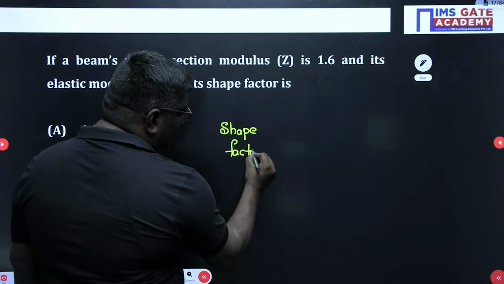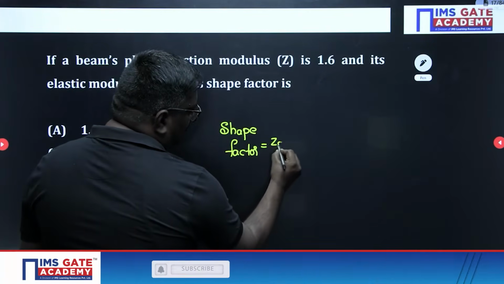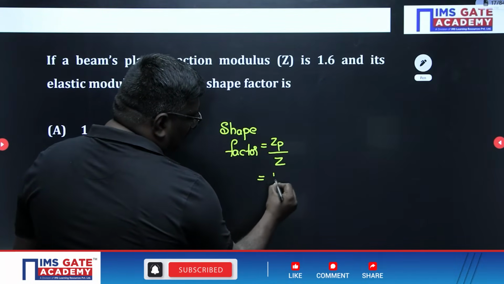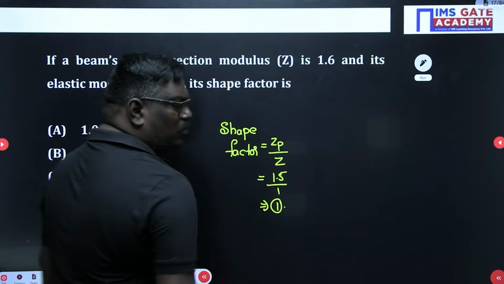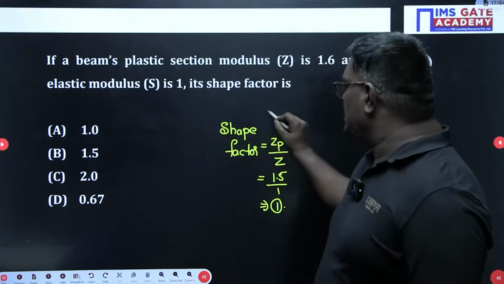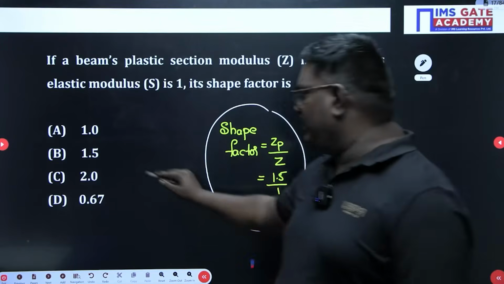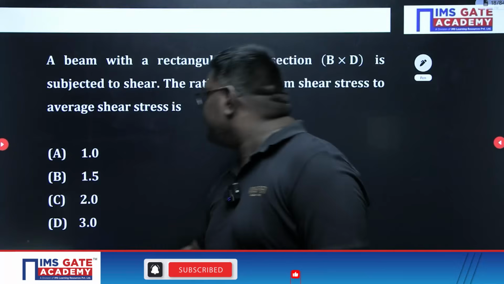Shape factor is nothing but equal to plastic section modulus upon section modulus. So, plastic section modulus is 1.5 divided by 1, so this value will be equal to 1.5. Here, please understand the shape factor is taken as 1.5. Then the answer is 1.5.